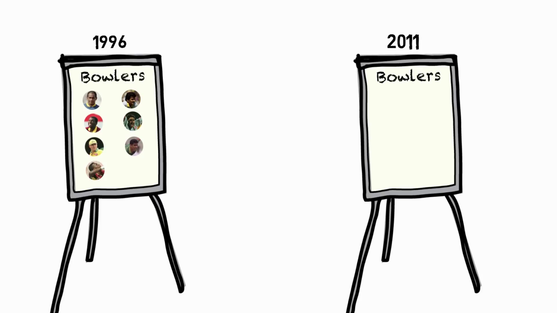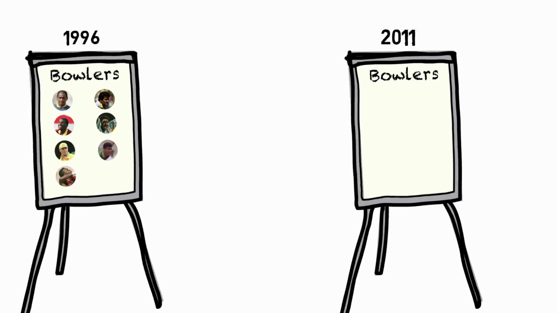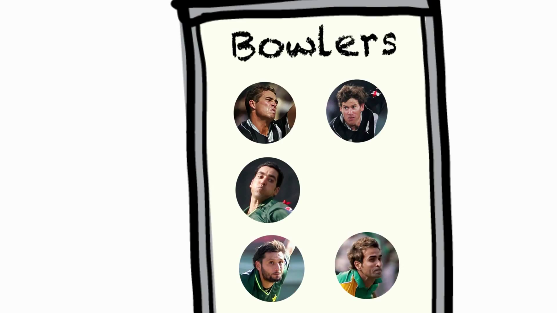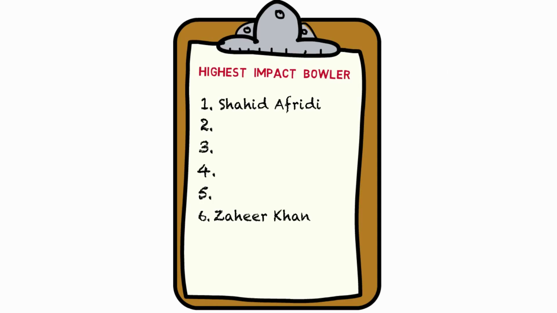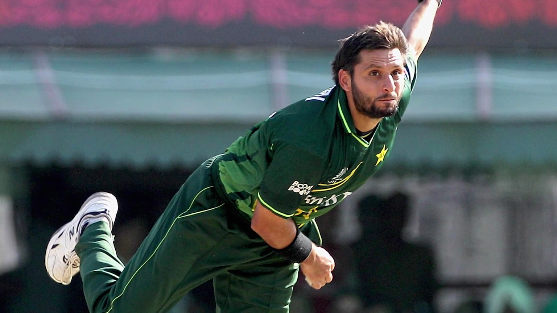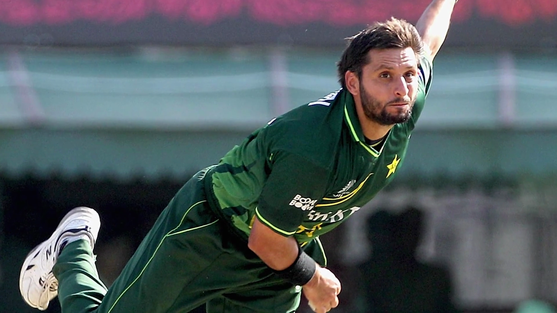Harbhajan Singh. Unlike in 1996, the last time the World Cup was held in the subcontinent, all the highest impact bowlers were not spinners. Amongst the 5 highest impact bowlers, 3 were pacers, Tim Southee, Jacob Oram and Umar Gul, and 2 spinners, Shahid Afridi and Imran Tahir. Shahid Afridi was the highest impact bowler of the tournament, primarily because of his wicket-taking abilities, even though his economy impact was nothing to sneeze at.